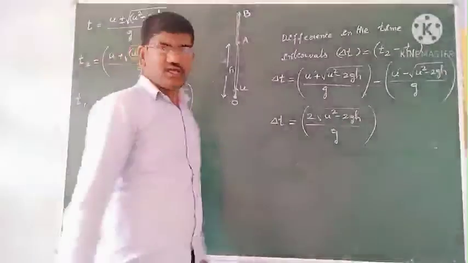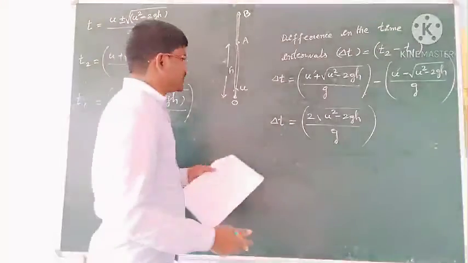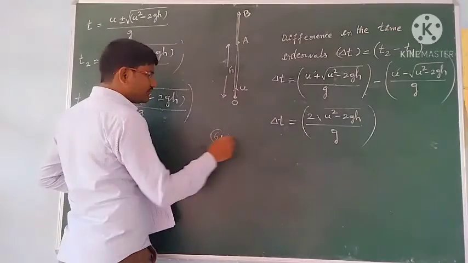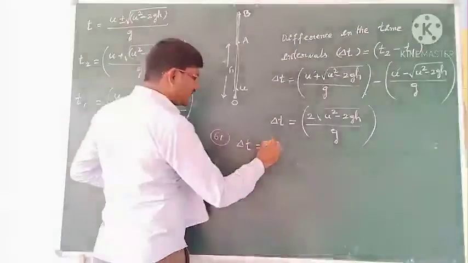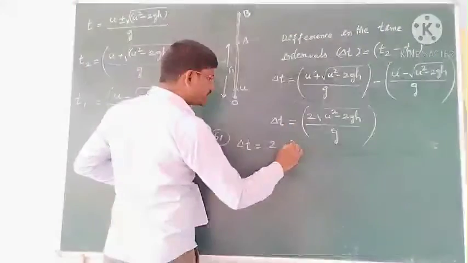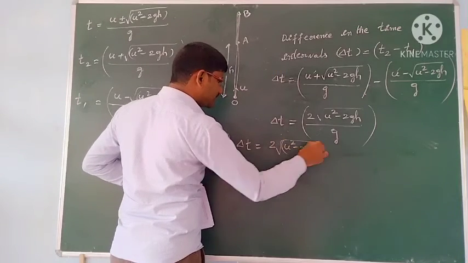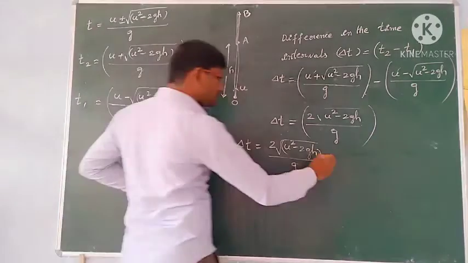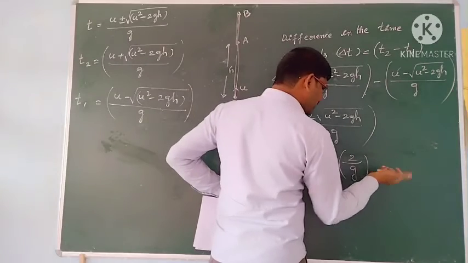Okay, this is what is asked in question number 61. So 61 question, difference in the time intervals, he is asking that delta t we have to find. Delta t is equal to 2 into root of u square minus 2gh by g. We have to find it. That is, we can write 2 by g also, you can write it. 2 by g into, what can you write here?